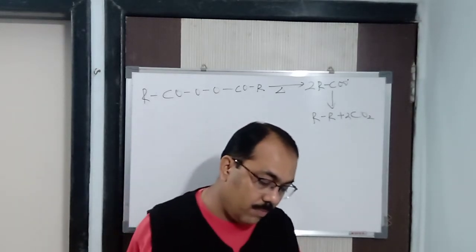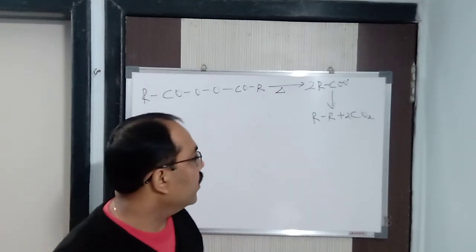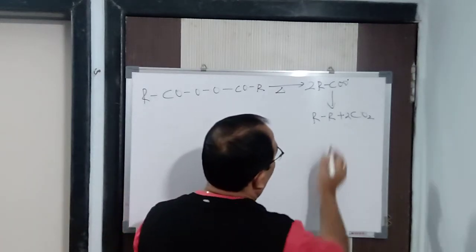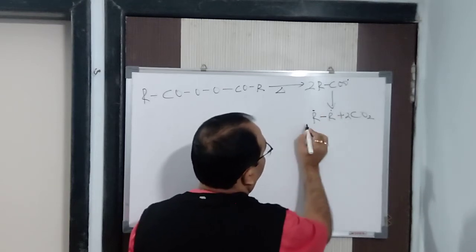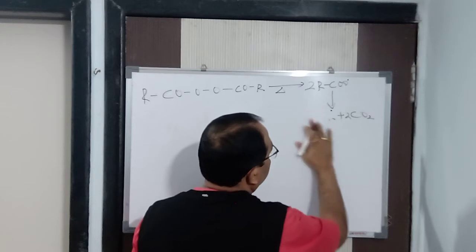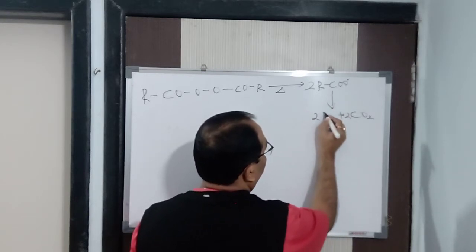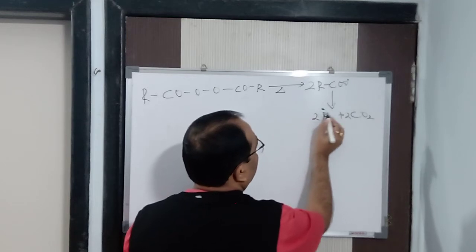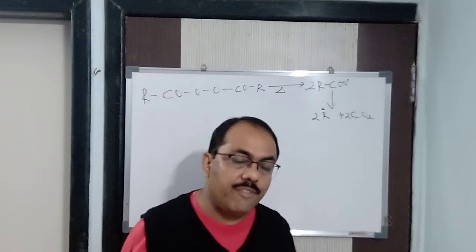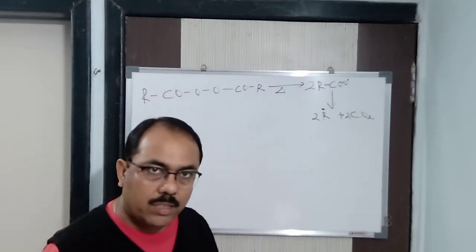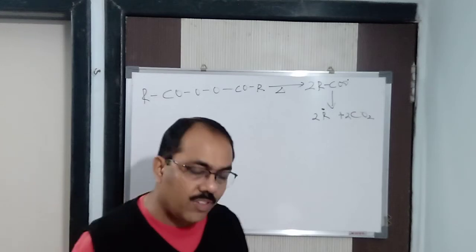It is going to form R single bond R and 2 molecules of CO2. Got it? Now this R single bond R, individually, we can write as 2R. It will be better for you to understand because here the alkyl group has one free radical present in it. So you can see a free radical is being formed. This is the chain initiation we have started.